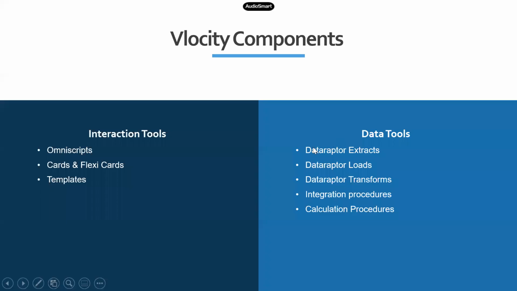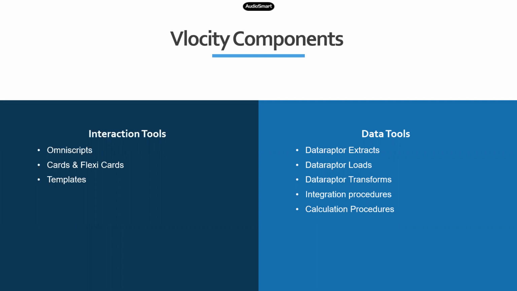Instead of that, just use a DataRaptor Extract, which is a configurable component. Define the object, define your filters, define the fields from which you need data. It takes care of extracting it and converting it into JSON of any format. You want to make it a list, an object, a map, or a string, Boolean, whatever it is, it does the job for you.